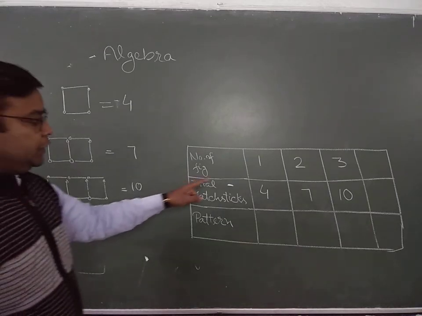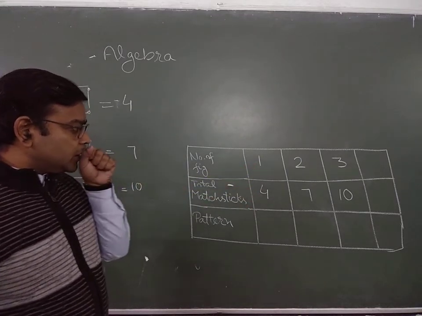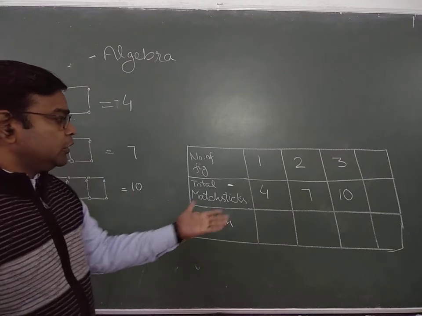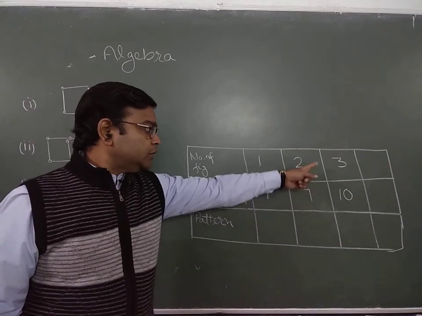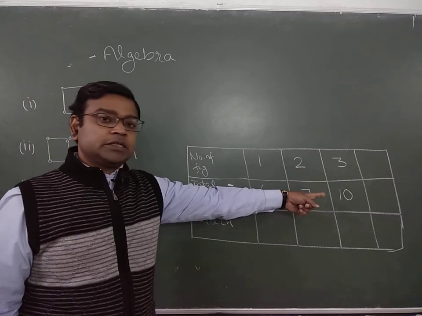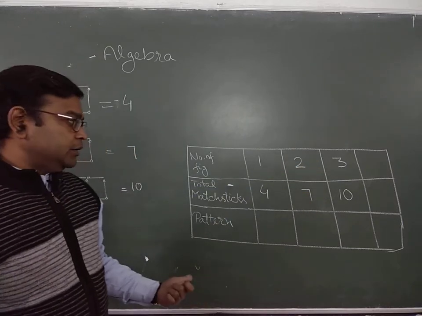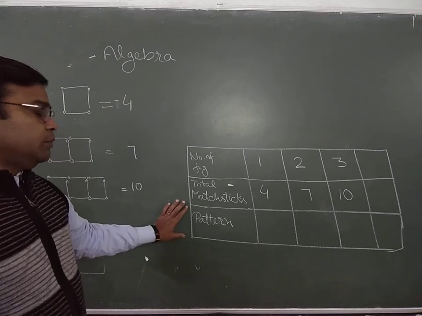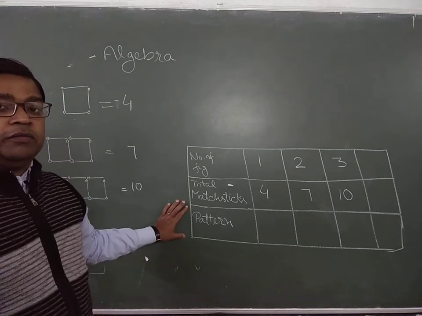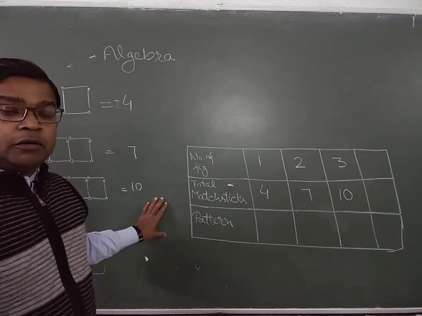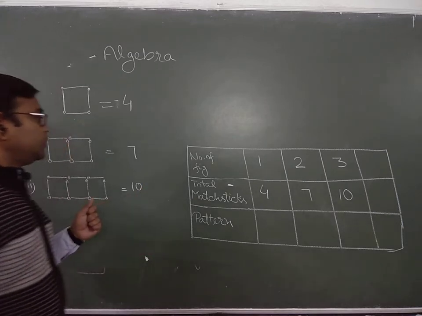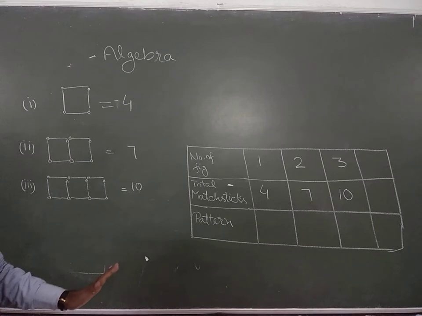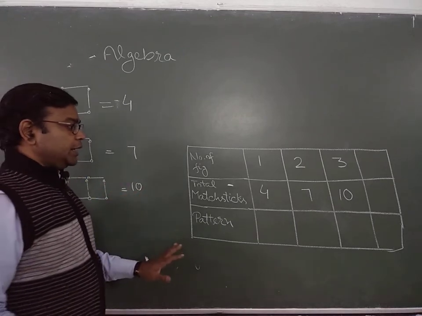So how do you find it? 1 into 4, it's a 4. 2 into 4, it's an 8, but here it's 7. 3 into 4, 12, but here it's 10. How do we find the pattern? This is the most important part, to find the variable, find the pattern of the given matchsticks. In this case, we try to find out some common way. If we break it likewise